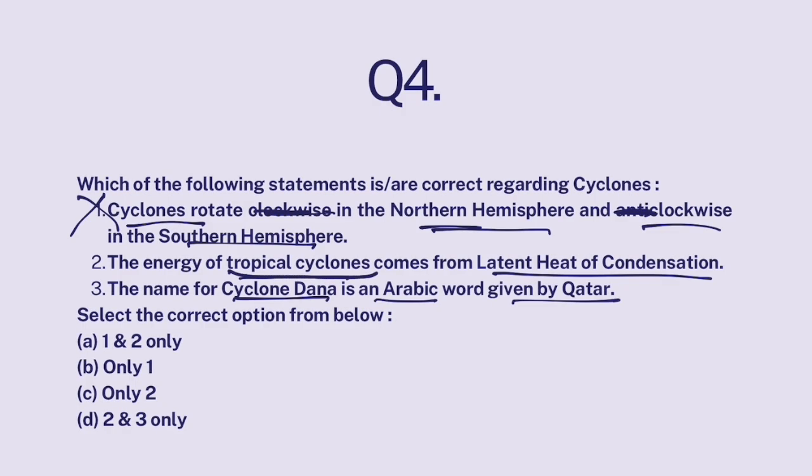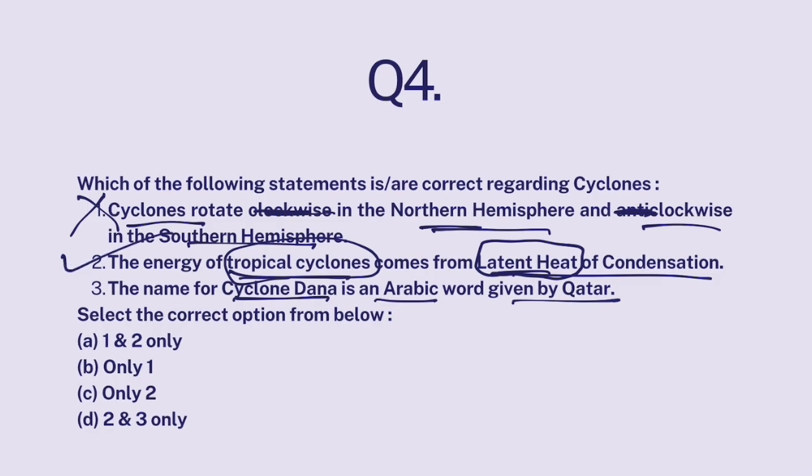Now, the energy, or the wind speeds, of tropical cyclones comes from when water vapor condenses into water. And when water vapor condenses into water, it releases heat. That is known as the latent heat of condensation, and that powers the cyclone. That increases its wind speed. So, this part is correct.